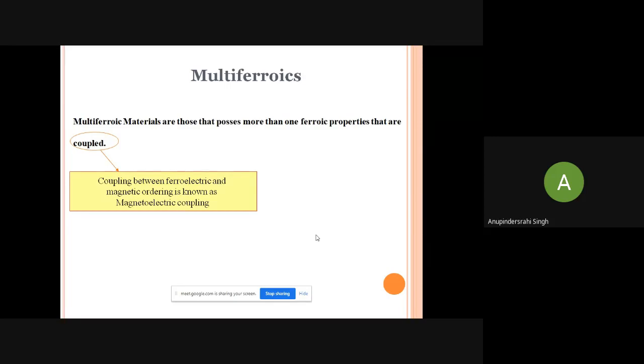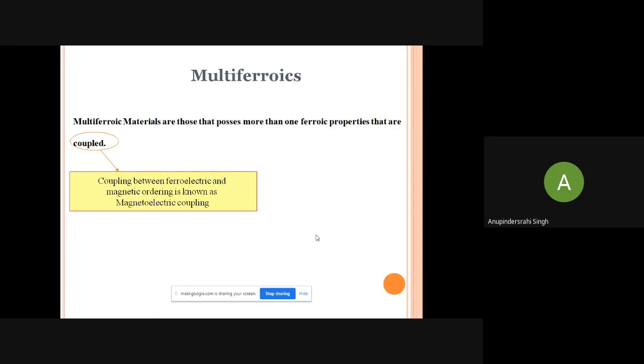Now, ferroelectricity is the same kind of behavior in the polarization versus electric field, and this behavior is exactly copying the ferromagnetism hysteresis loop. That is why the word ferro is there. So this is ferroelectricity, and ferroelasticity is a similar kind of strain versus field effect. That is why it is called ferroelasticity.